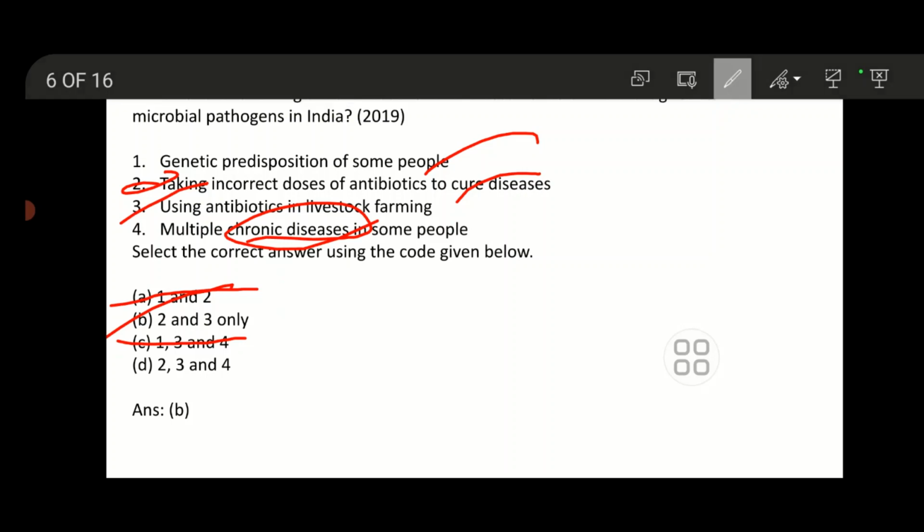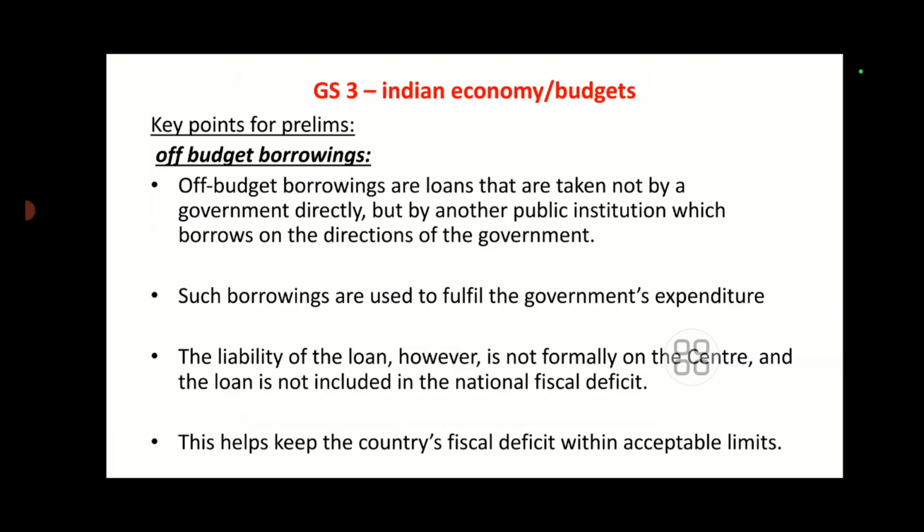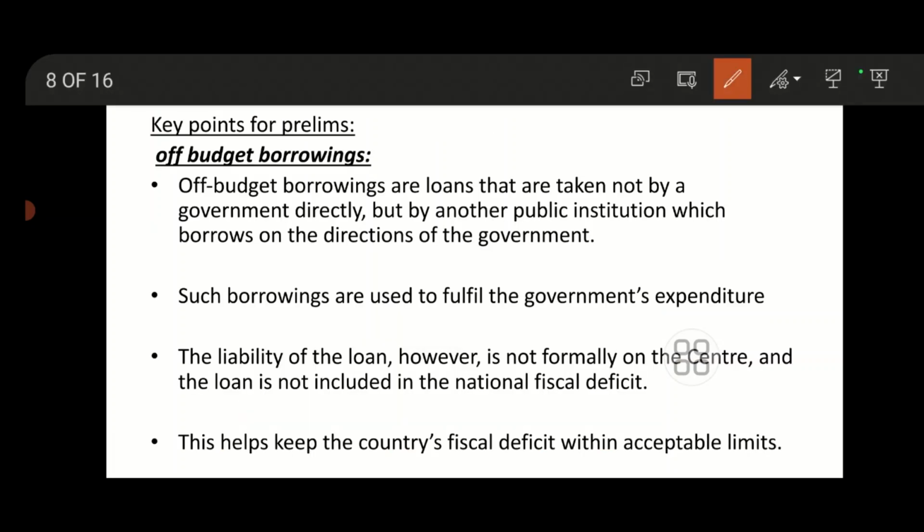This is simple logic. Next, off-budget borrowing. This comes under GS3. Off-budget borrowings are loans that are taken not by the government directly but by another public institution that borrows on the direction of the government. It means the government gives the instruction and direction, but does not get involved directly in taking the loan.